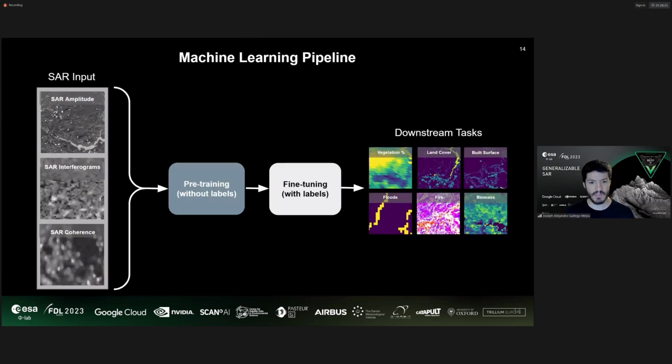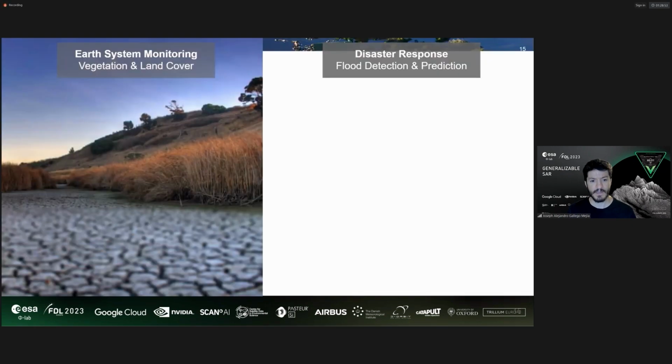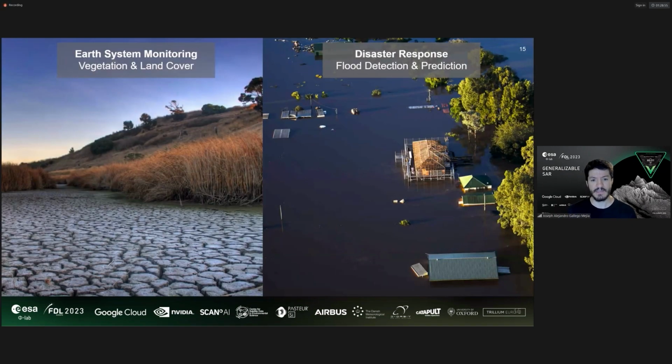To enable this possibility, we developed a flexible machine learning pipeline that allows you to utilize different SAR input imagery for pre-training models. This pre-training occurs without the need for explicit labels. Rather, the model is pre-trained solely using the images. Subsequently, this pre-trained model can be employed in various downstream tasks, including but not limited to vegetation estimation and land cover classification. These novel models can aid in Earth system monitoring and disaster response.